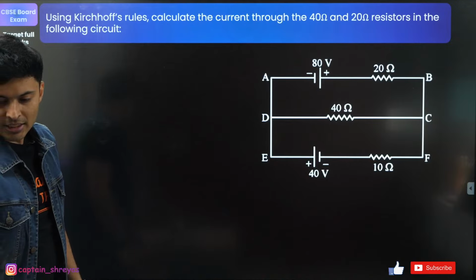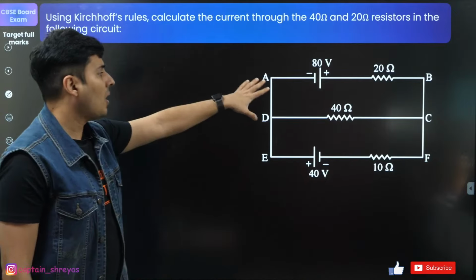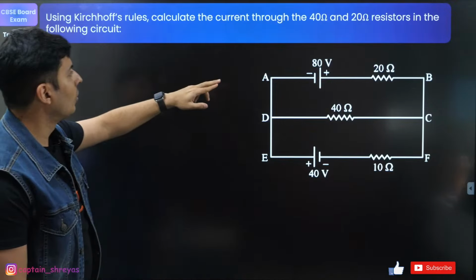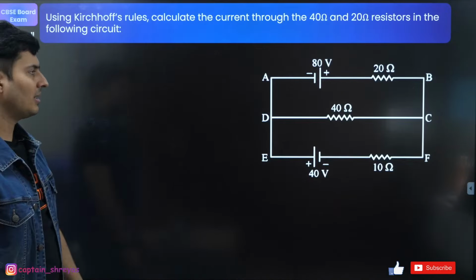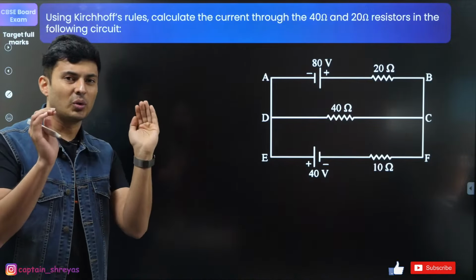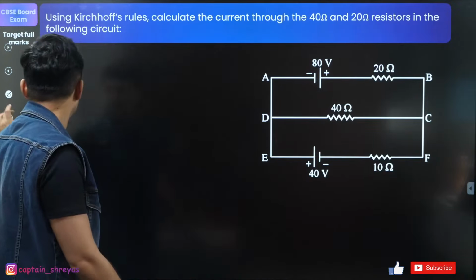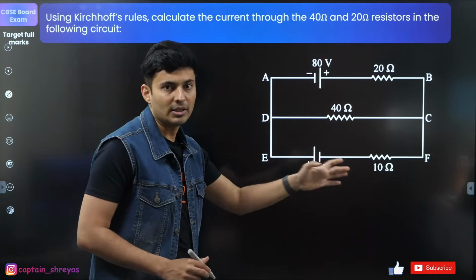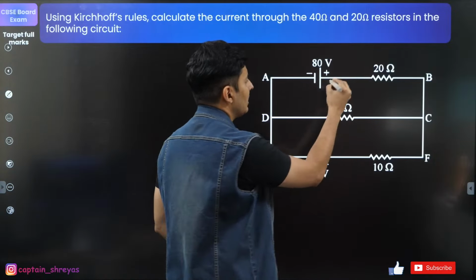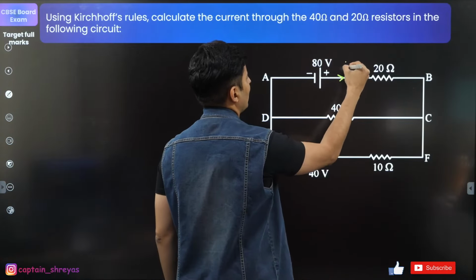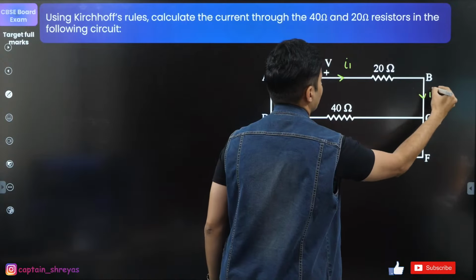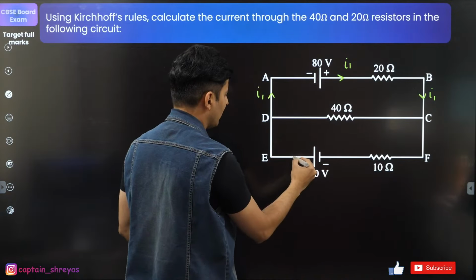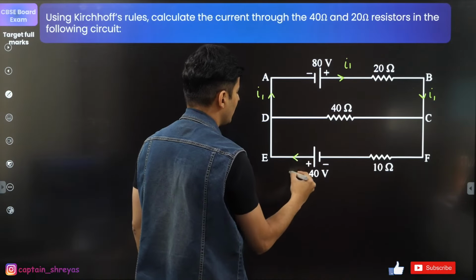Using Kirchhoff's law, find the value of the currents through 40 ohm and 20 ohm resistors in the circuit. Now these kind of questions can come. I'll just show you the main equations, rest of the things you solve. Say first, when you get these kind of questions, show the currents, draw this diagram obviously in your answer sheet and assume some currents. Let's say you assume that the current from here comes out to be I1. It goes like this as I1 and maybe it comes over here as I1. This battery gives, let's say, a current of maybe I2.